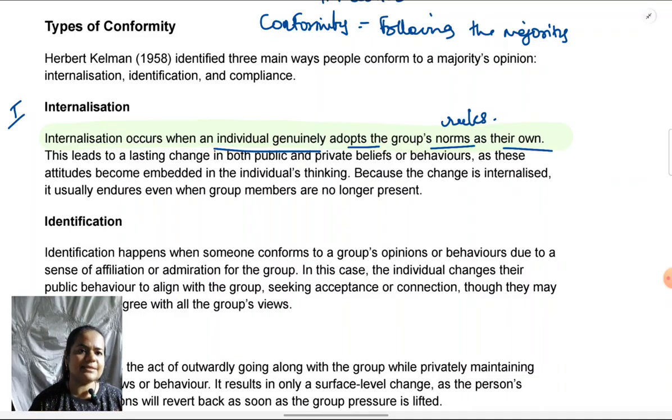First, let's understand this sentence. So when you genuinely adopt, means you agree with, you feel it's the right thing to do, and that's why you follow what the majority is doing, then you're showing internalization. Let's say, for example, your friends suddenly turn vegan.